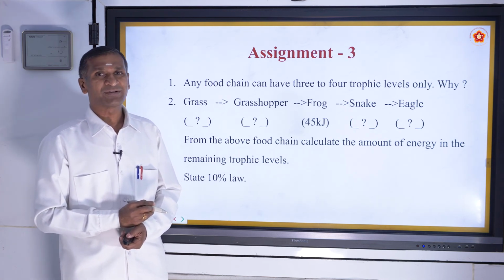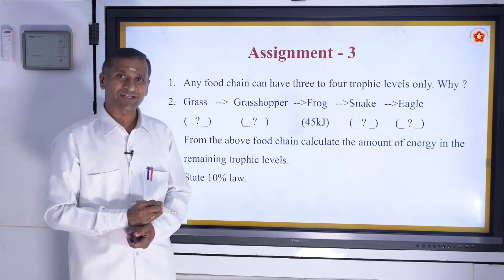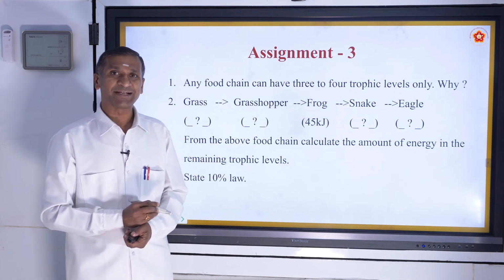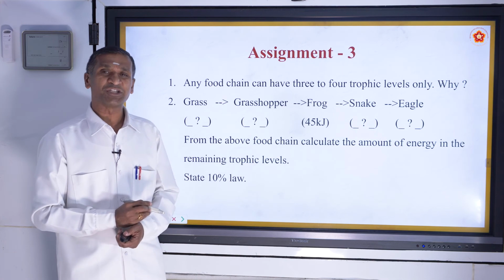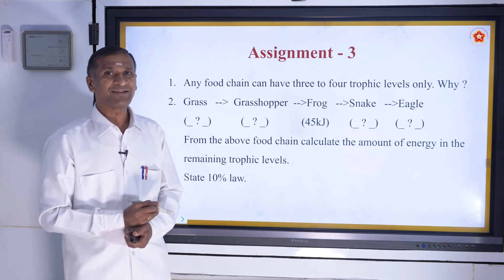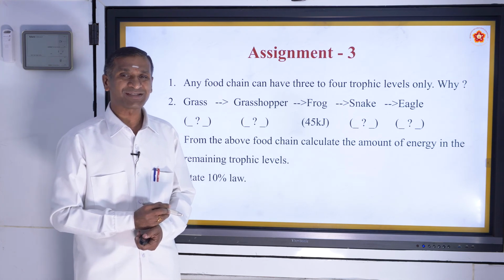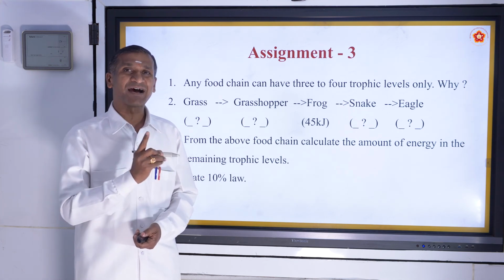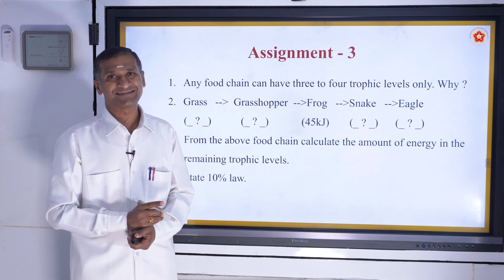Try to recap today's part in your respective places and complete the assignment with total involvement and commitment, mainly with honesty, because honesty is the hallmark of a student.